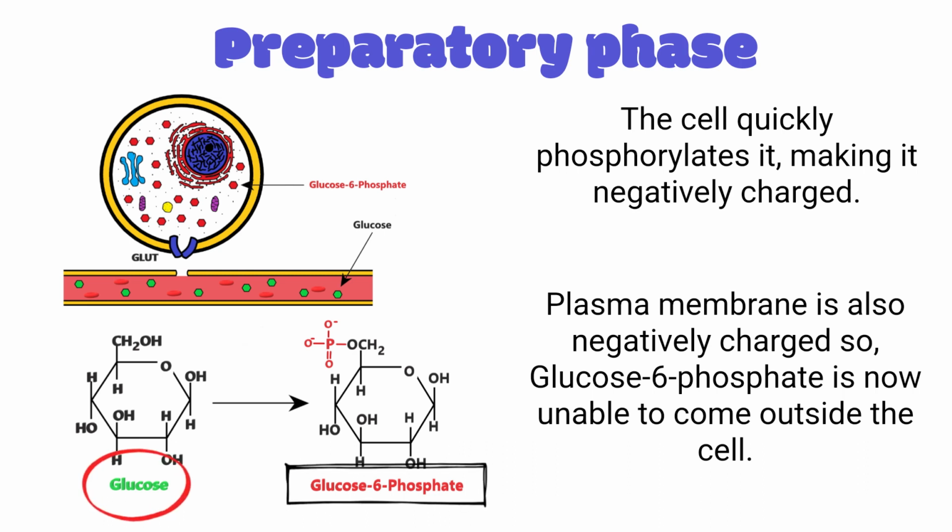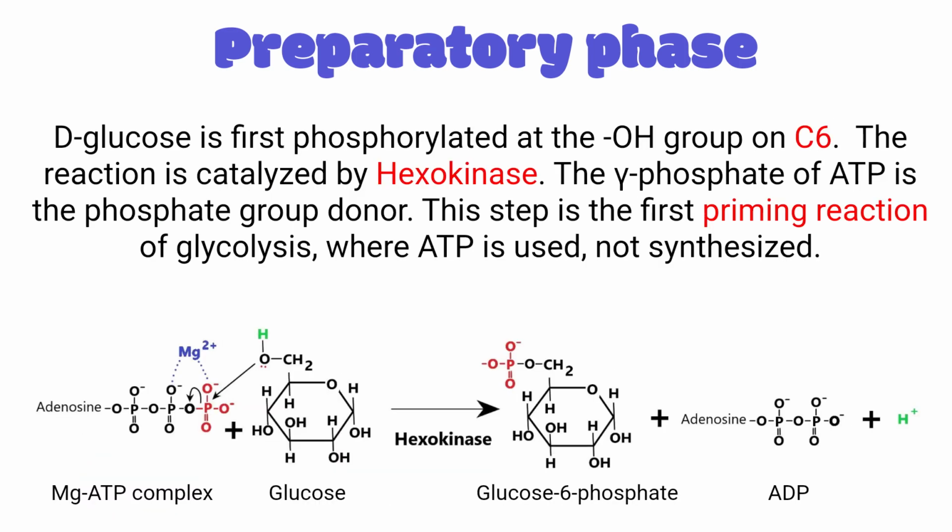It is also chemically changed from glucose to glucose 6-phosphate. The enzyme that catalyzes this reaction is called hexokinase. Hexokinase needs energy to drive the reaction in the forward direction, so one molecule of ATP is utilized in this reaction. Hexokinase can phosphorylate other hexoses like glucose, mannose, fructose, etc.